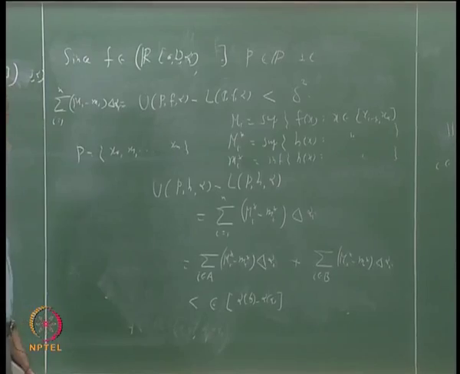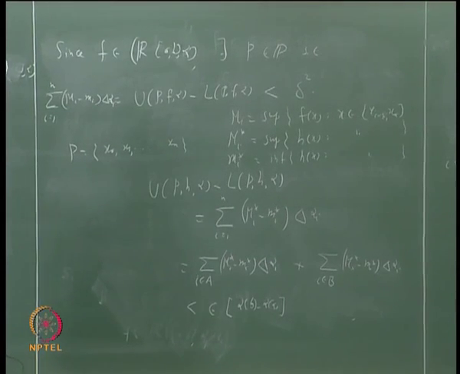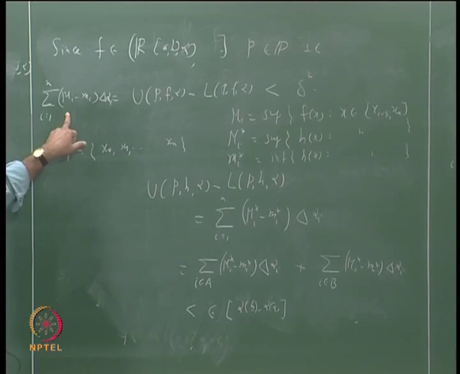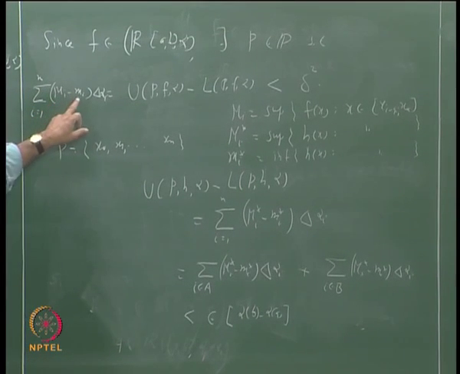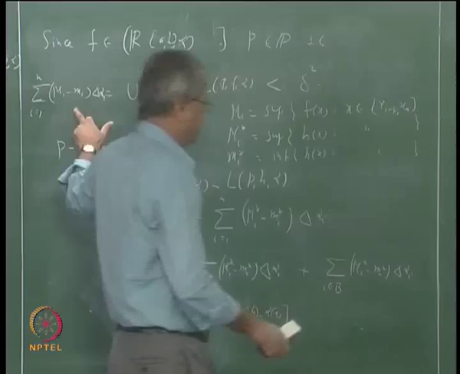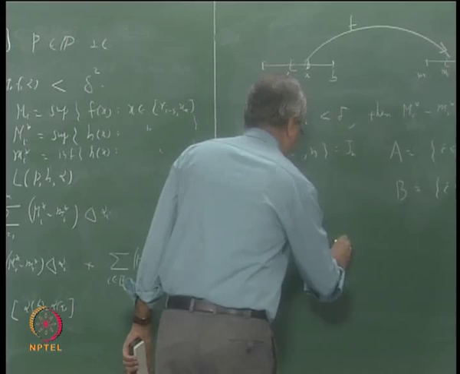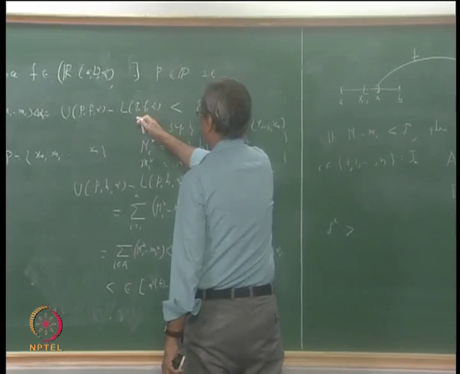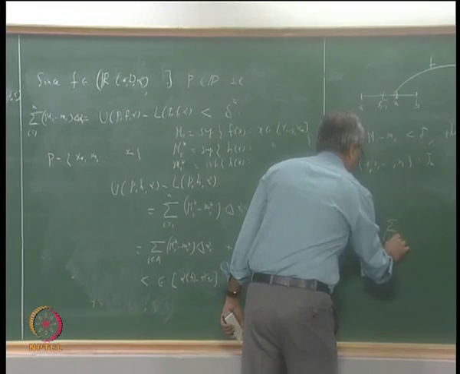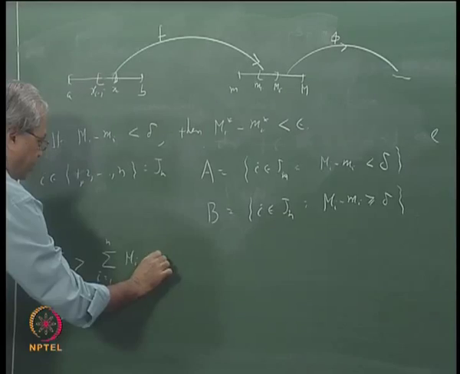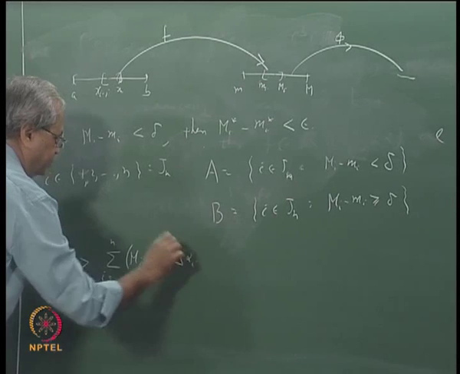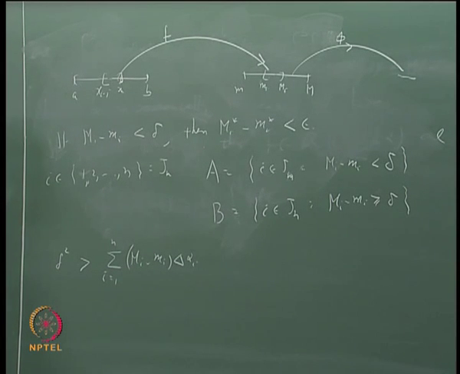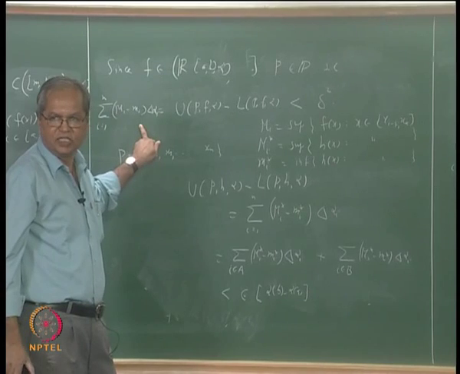We can see one thing here. Look at this equation, sigma I going from 1 to n of big Mi minus small mi into delta alpha I. Let me write this once again, the reverse way: delta square is bigger than sigma I going from 1 to n of big Mi minus small mi into delta alpha I. I have just written this inequality once again.